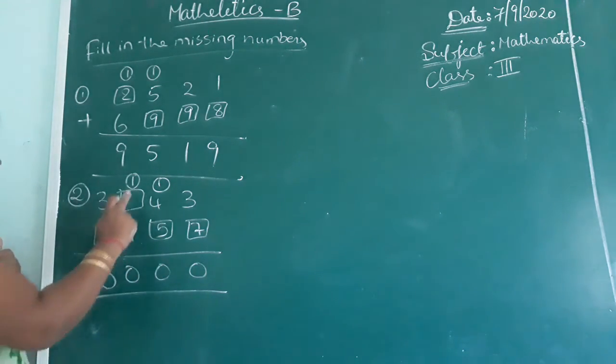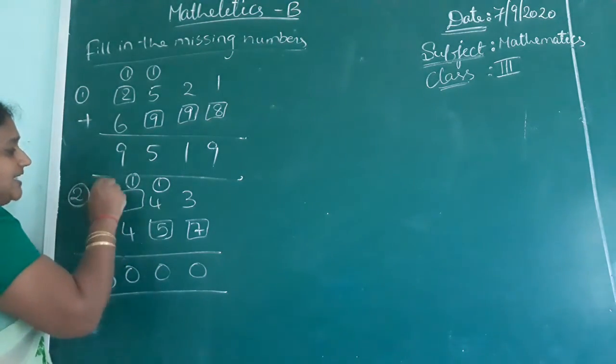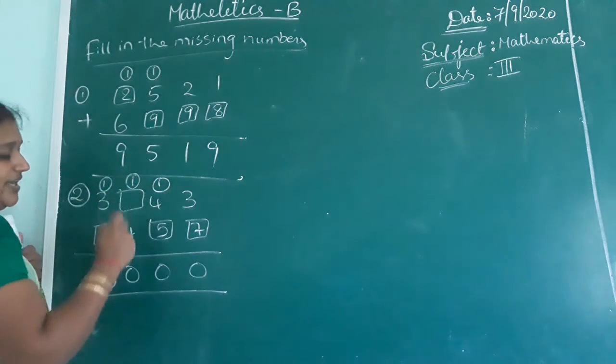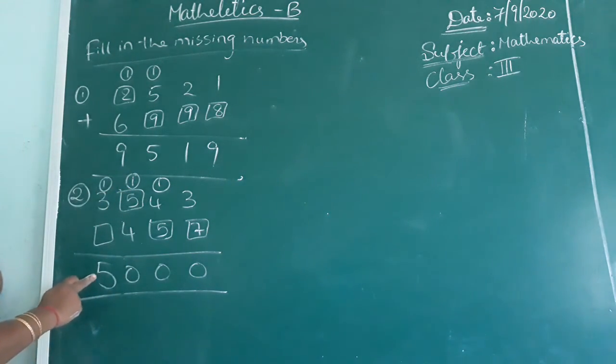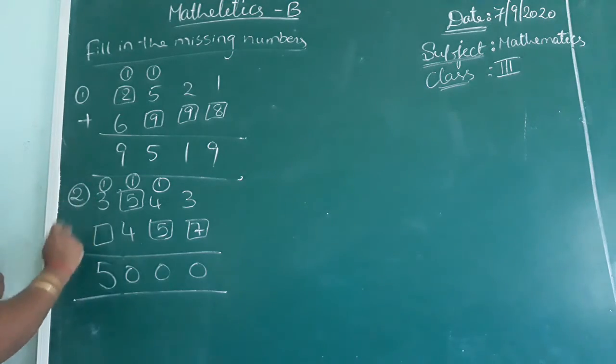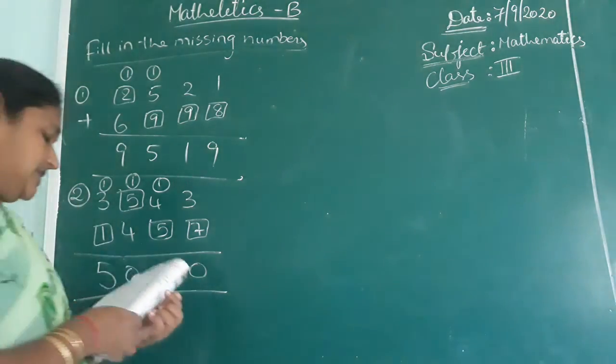It's satisfied. 5 plus 1, 4 plus 1, 5. Here 0 means it will be 10. So 4 plus 1, 5. Again if you add 5, you will get 10 again. So here 5 you have to get, but here 3 plus 1, 4. So what you have to add? 1. See the third one in that.